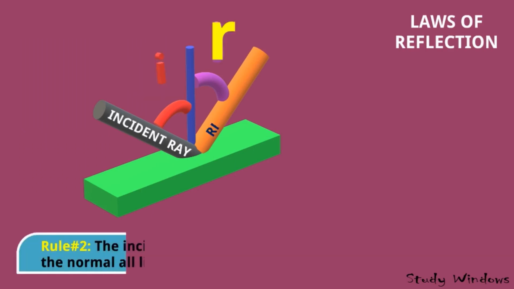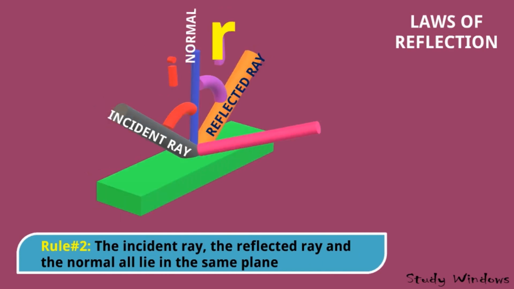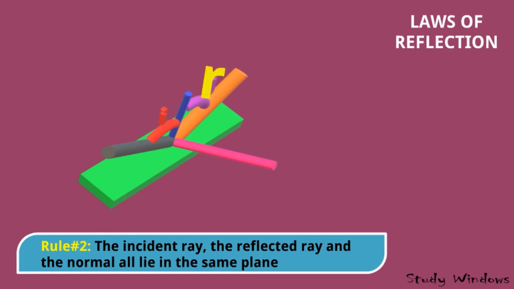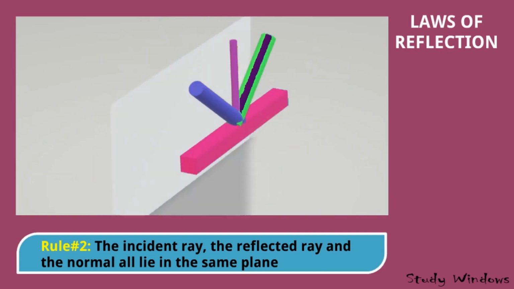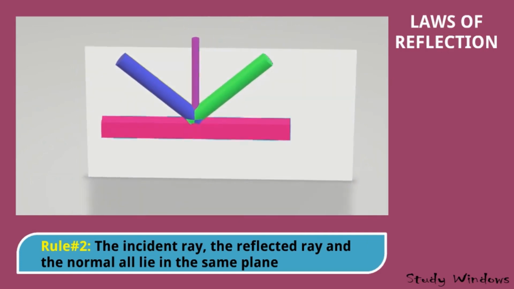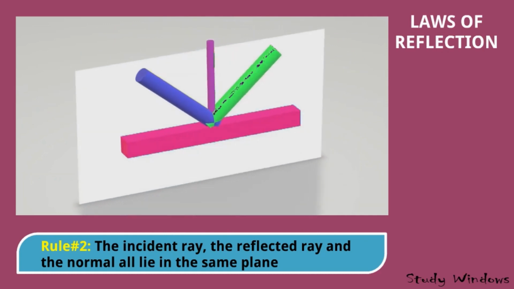Rule 2. The incident ray, reflected ray and normal all lie in the same plane. See, it should not reflect in another plane like the pink one. Pink means it's a different plane, so it is not acceptable. We can see in the video, see, these all are in the same plane. The incident ray, reflected ray and normal are all in the same plane.